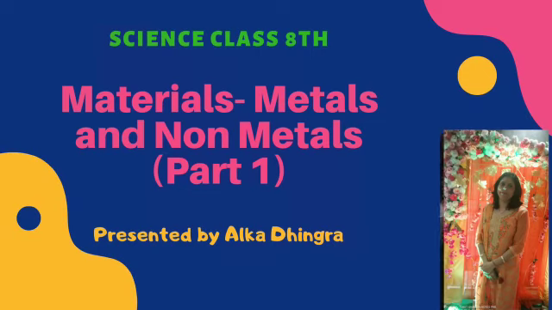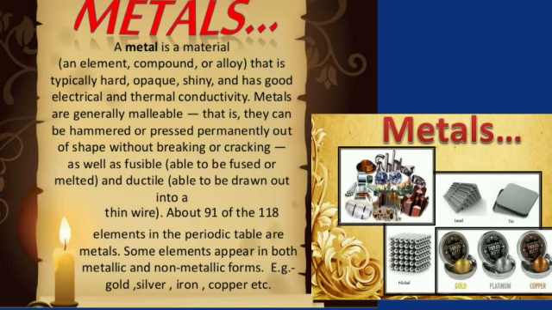Good morning students. Today I am going to teach you chapter 4, materials: metals and non-metals. What are metals? Metals are malleable and ductile elements which are good conductors of heat and electricity. Metals are lustrous or shiny.